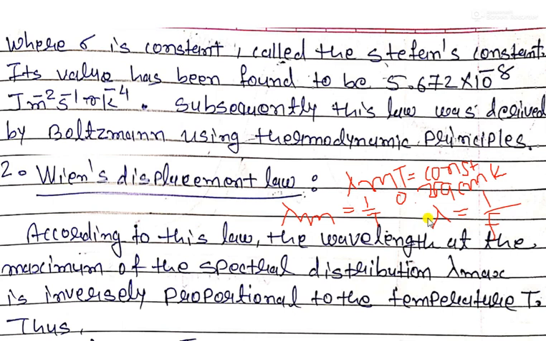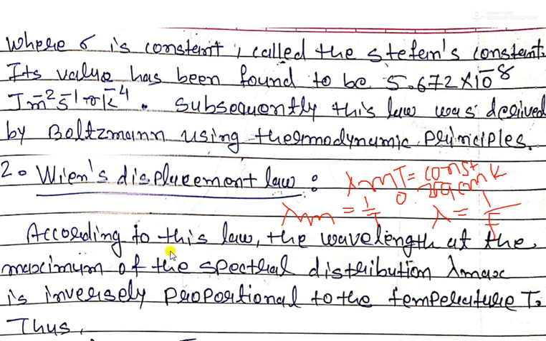So if lambda decreases, then the frequency will increase. If we increase the temperature of a black body, the value of radiation will also be higher, because lambda is decreasing and f is increasing.